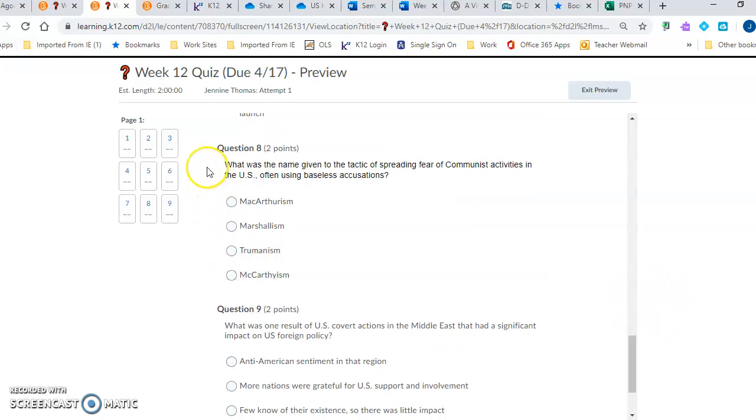Question 8. What was the name given to the tactic of spreading fear of communist activities in the U.S., often using baseless accusations? McCarthyism, MacArthurism, Marshallism, Trumanism, or McCarthyism.